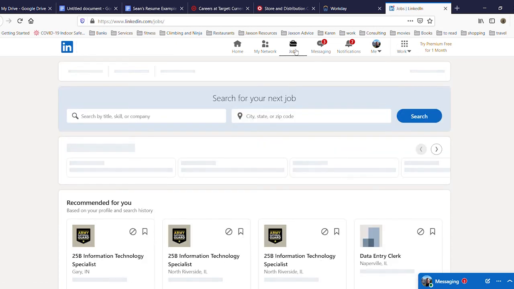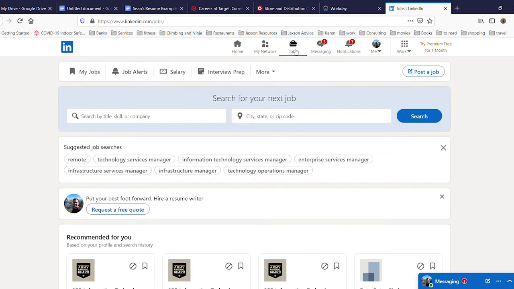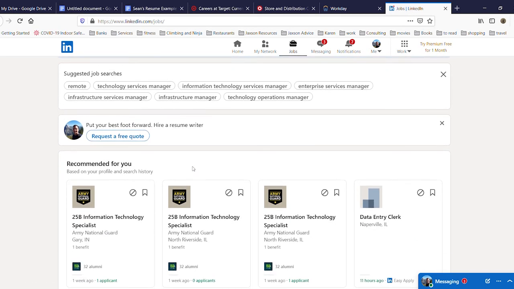Jobs is where you would search for the kind of job that you are looking for. Or if you are following any jobs, you would see them listed here. Now, when you go to this, you will right away see jobs recommended for you. Now, at this point, I want to talk a little bit about one of the interesting things with LinkedIn, and there are other services that are similar to this, but LinkedIn is the largest of them. Something like 800 million people are registered with it, so it's the premier one for this right now.